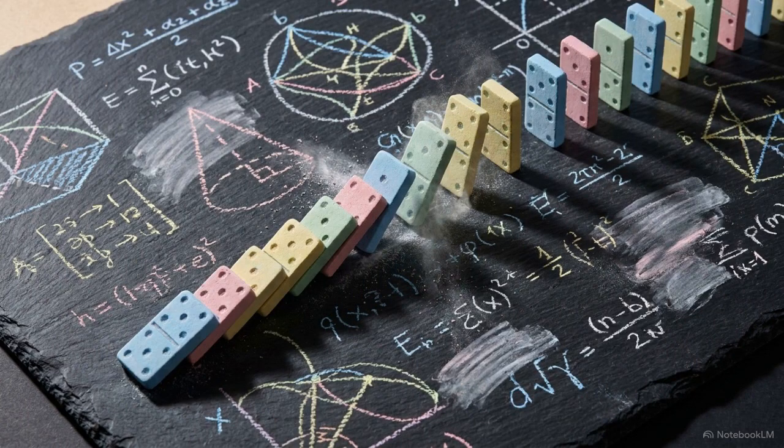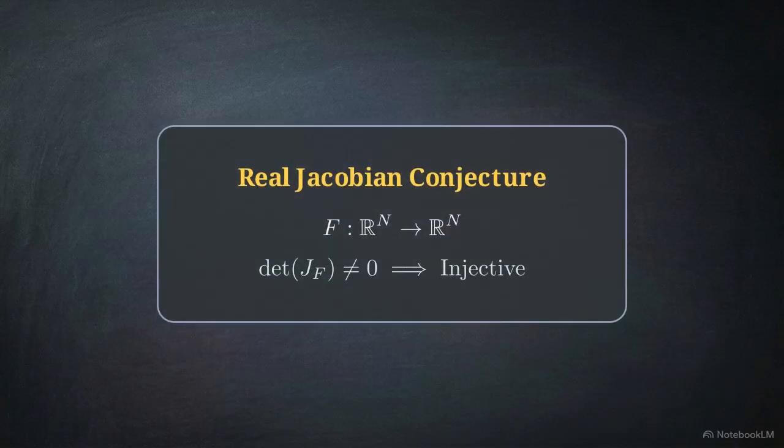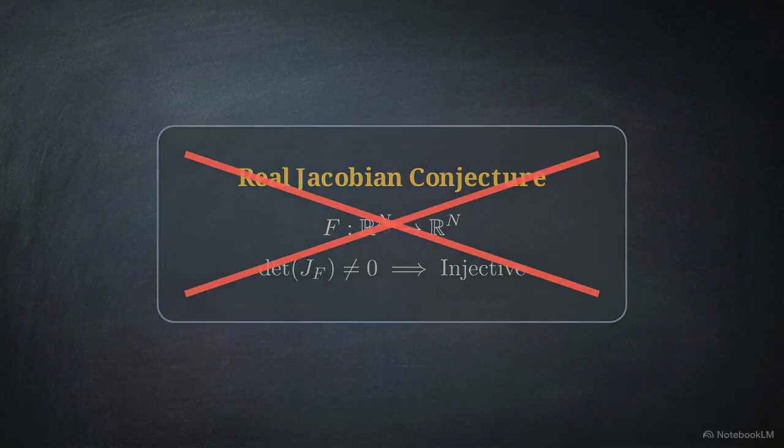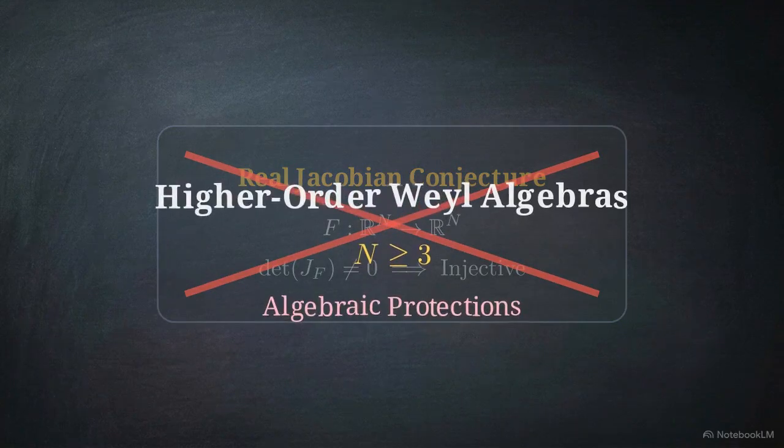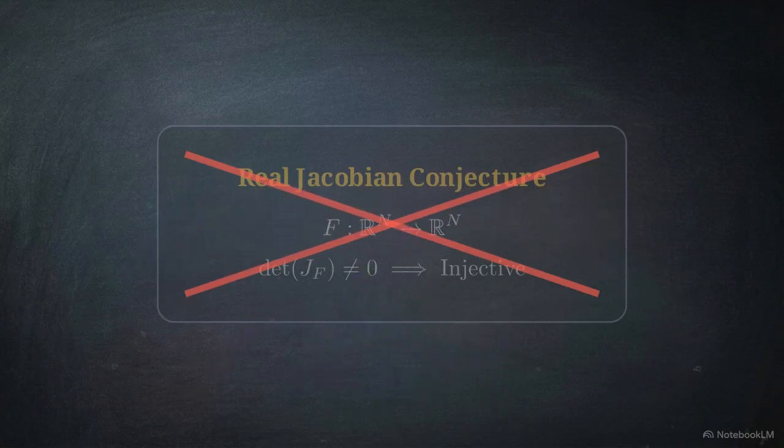This structural failure triggers a domino effect across several related problems. Because the map is purely real, it provides an immediate counterexample to the real Jacobian conjecture and begins to destabilize the algebraic protections of higher-order Weyl algebras.